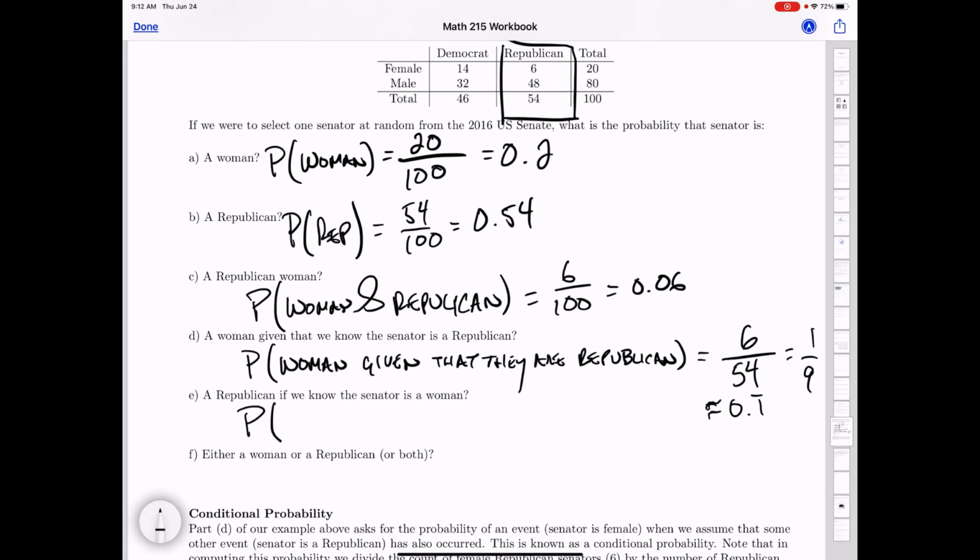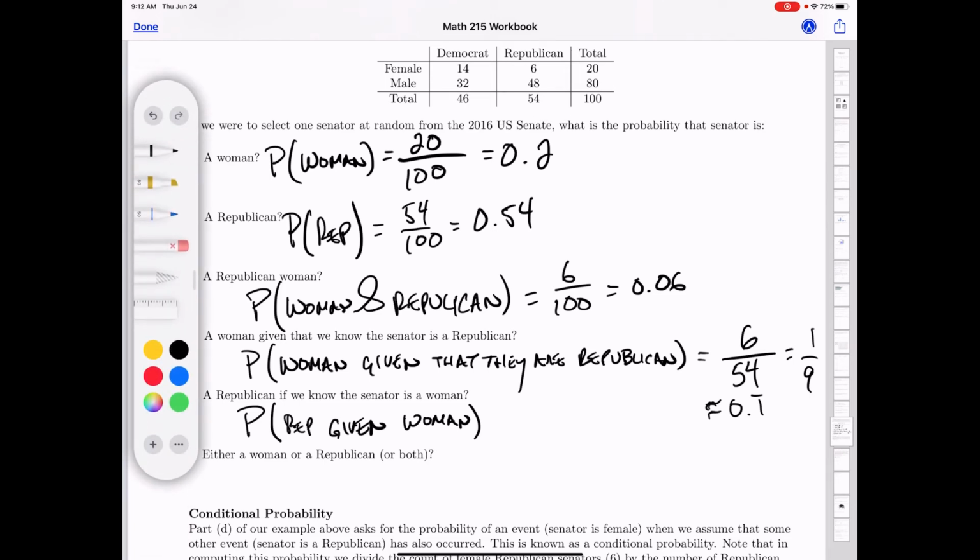Now, what about this one? This is just a little bit different language, but it applies a similar idea, switching it around. What's the probability that we choose a Republican given that the senator is a woman? Part D is probability of woman given that they are Republican. This problem is probability of a Republican given they're a woman. So here we're only considering all the women. There are 20 total female senators. Of that, there are 6 Republicans. So here we have 3 of 10, which is 0.3.